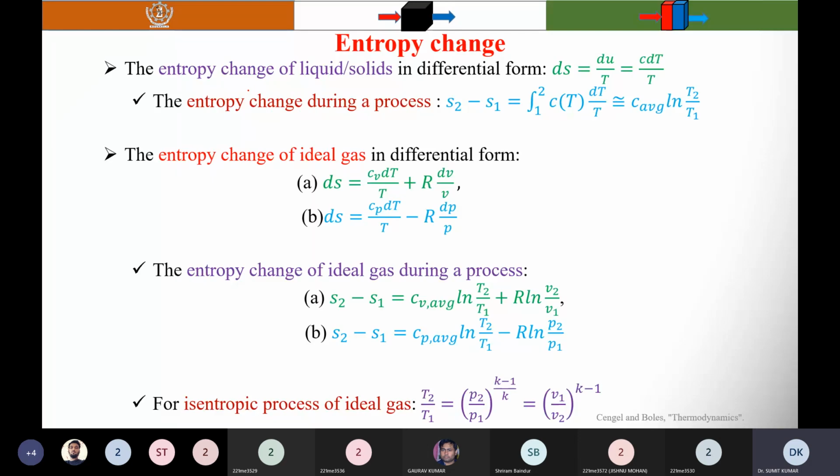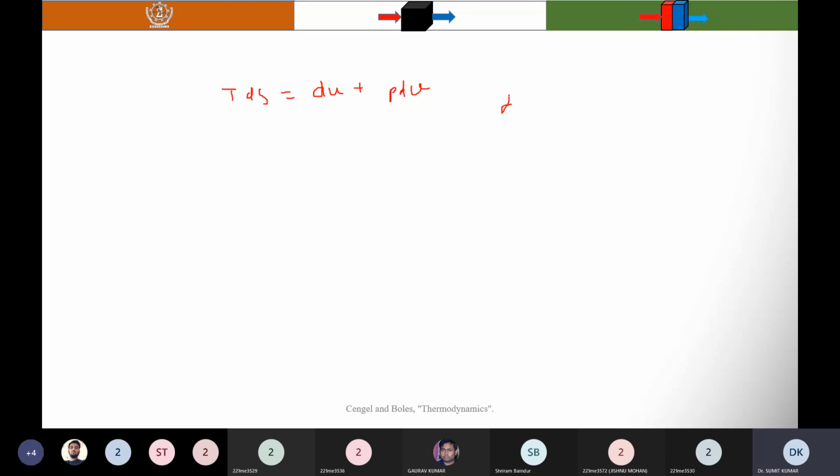And you know that Cp is equal to Cv is equal to C in the case of a solid and liquid. So you can write that ds is equal to du by T, and then you can substitute C dT by T.